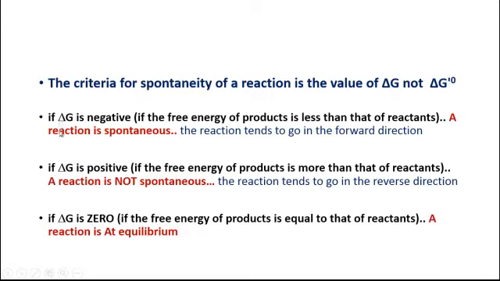So this indicates that if the amount of delta G is negative, then the reaction would be spontaneous or exergonic, and it would tend to go in the forward direction or the right side of the equation. On the other hand, if the amount of delta G is positive, this indicates that the reaction is not spontaneous. It tends to go in the reverse direction or the left side of the equation. Whereas, if the value of delta G is equal to 0, this indicates that the free energy of the reactants and products is equal to each other, and at that particular moment the reaction is at equilibrium state.